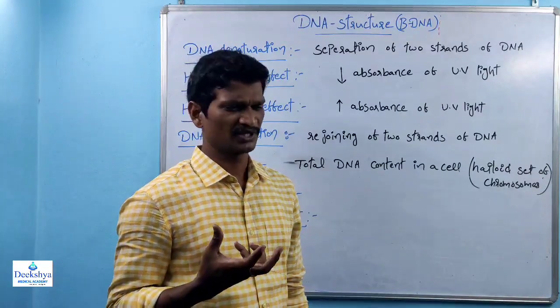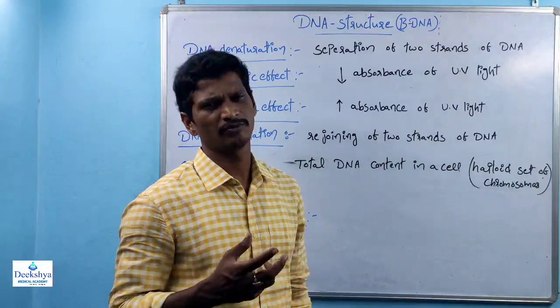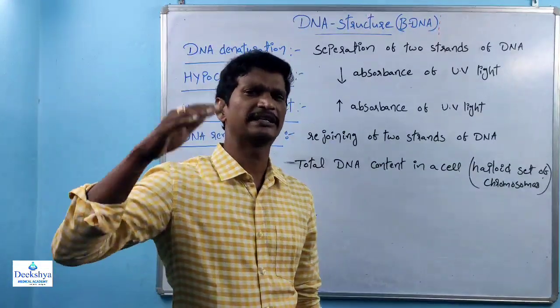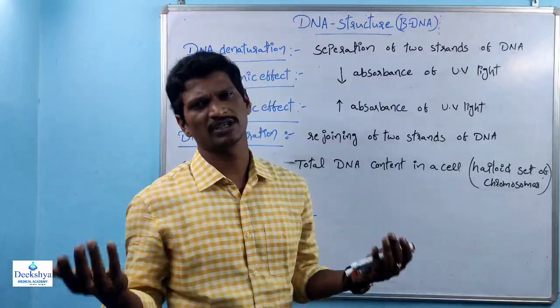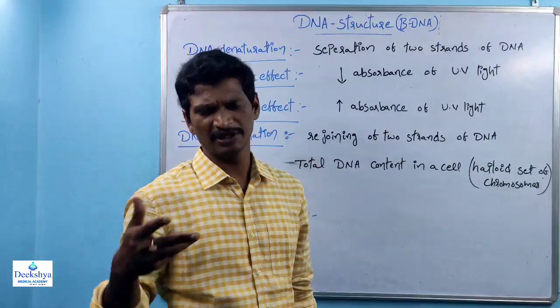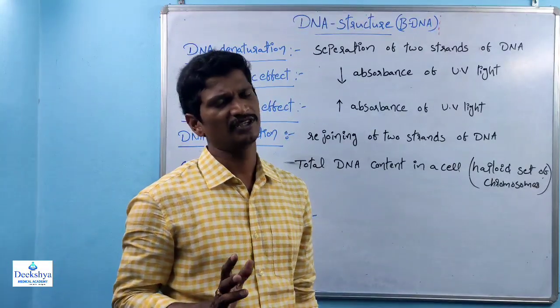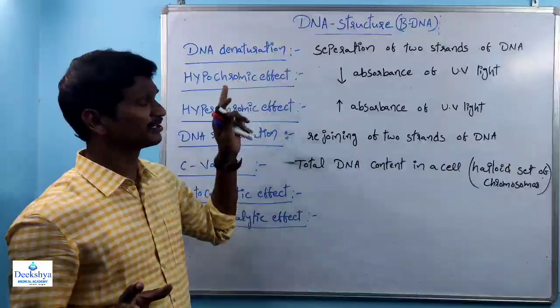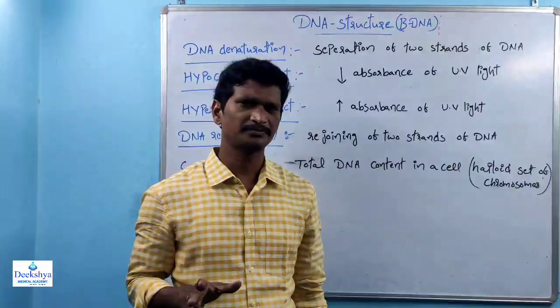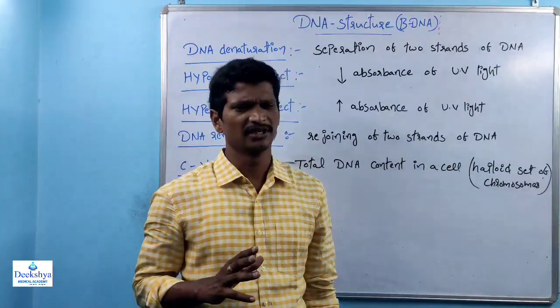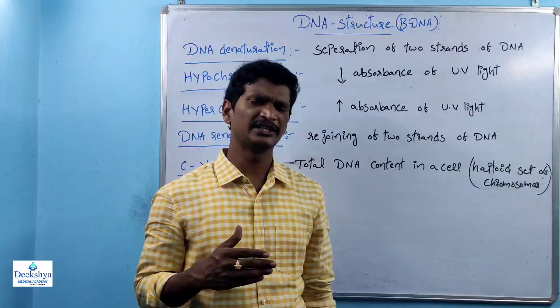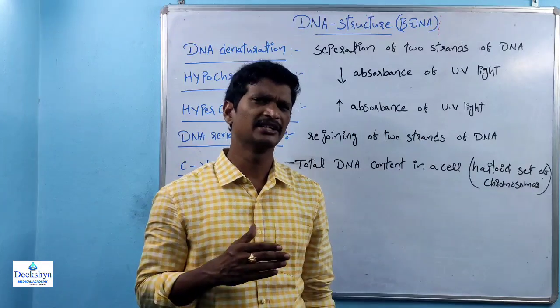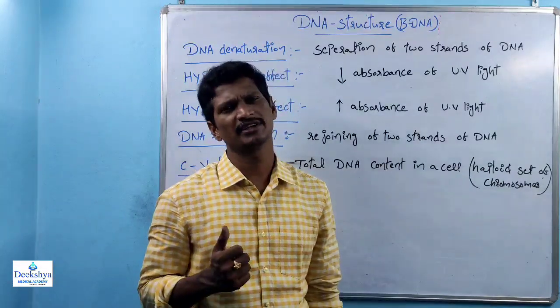If the surrounding conditions are not favorable, for suppose if temperature is increased, hydrogen bonds are cleaved. If pH is increased or decreased, the hydrogen bonds are cleaved. So denaturation of DNA is done by high temperature; normally up to below 80 degrees centigrade, the double helical structure of the DNA is maintained.